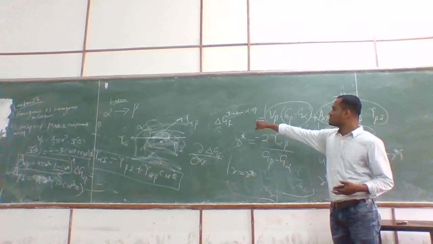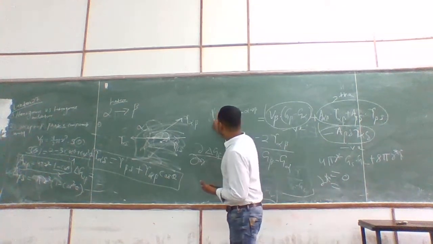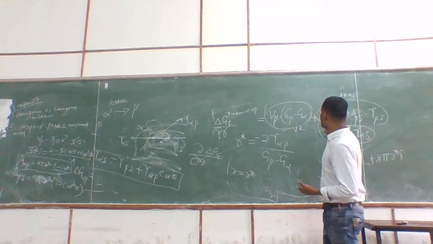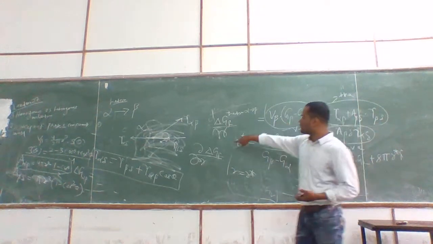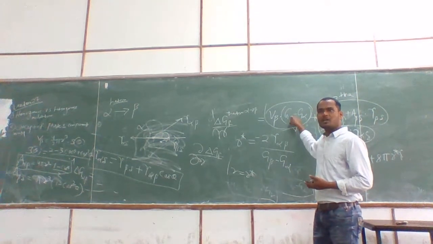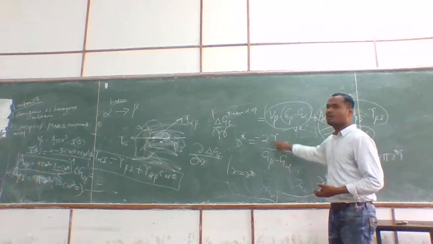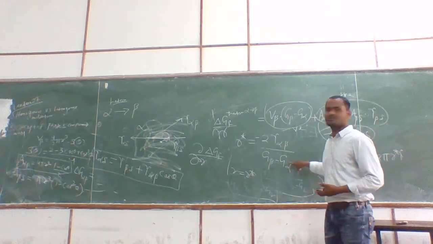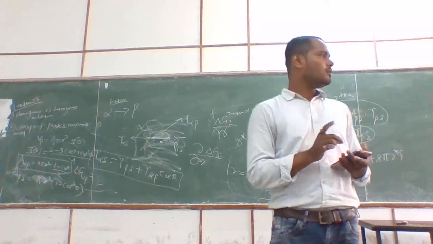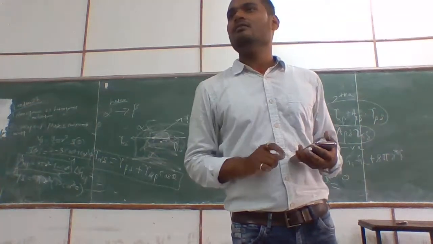And again you take delta GF for hetero. You have to do the derivation, and finally make r equal to r star and make it 0. You will again end up with the same expression, minus 2 gamma alpha beta like this. That's why r star is the same for homo and hetero. Fine.